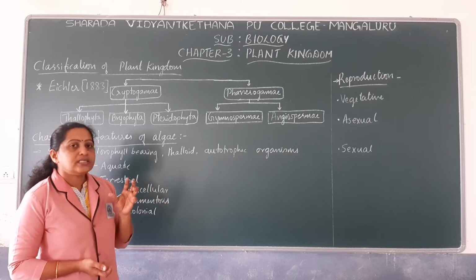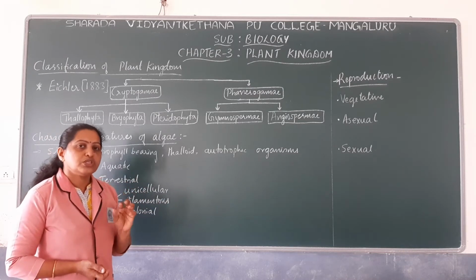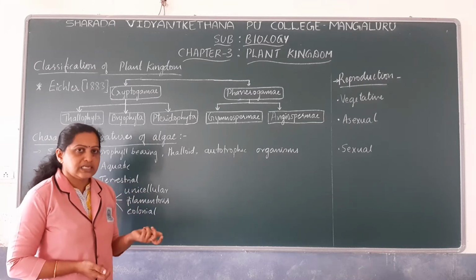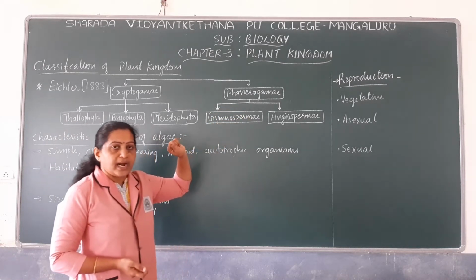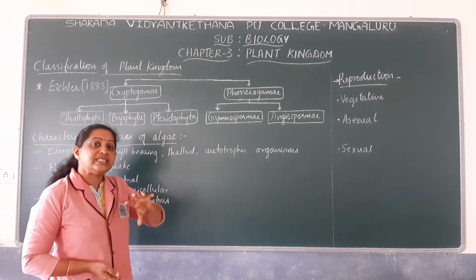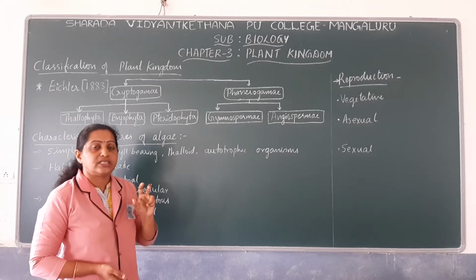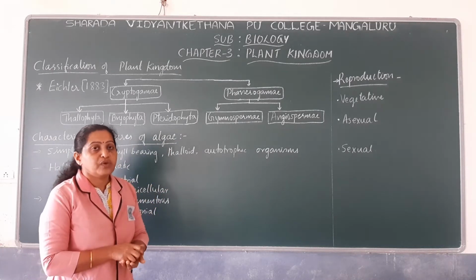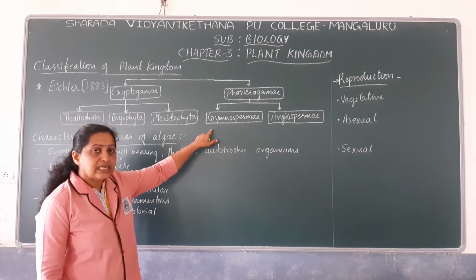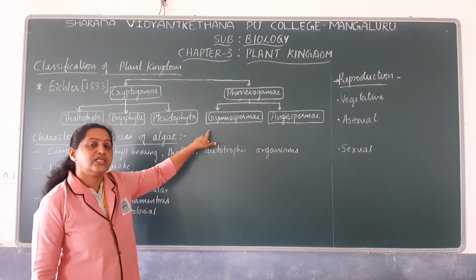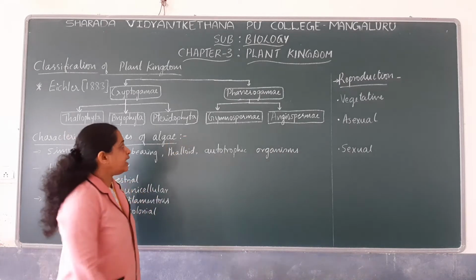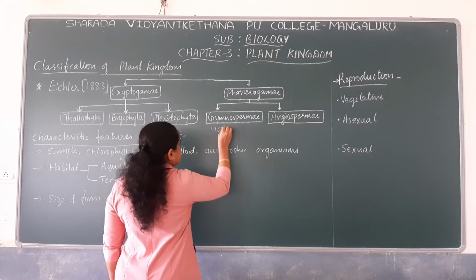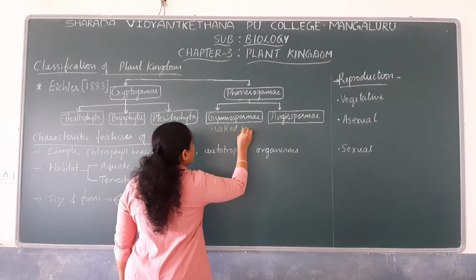On what basis have they been divided even though they are all seed-bearing? Gymnospermae are those plants which bear seeds, but the seeds are not enveloped or covered. So we generally consider the plants under gymnospermae as naked seeded plants, because the seeds are not enveloped.